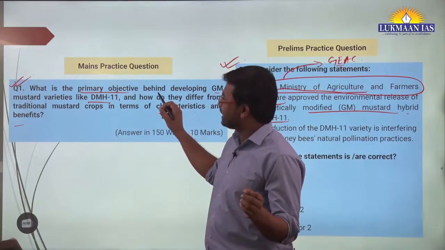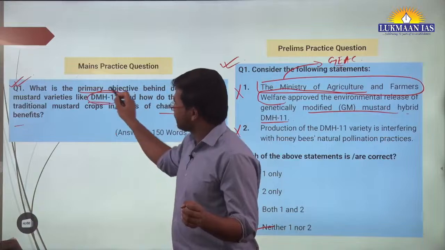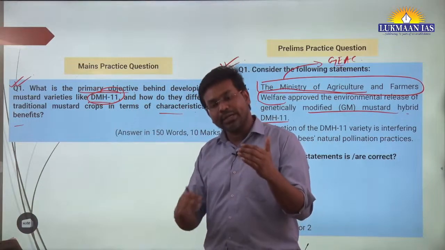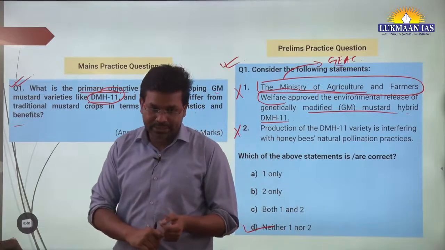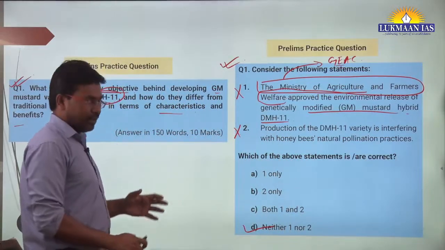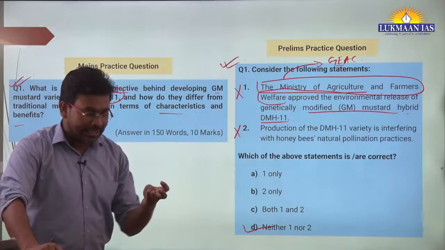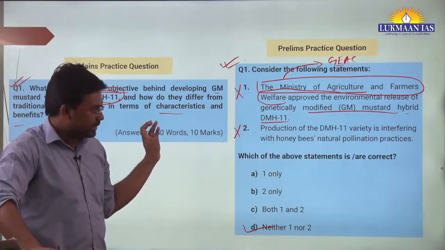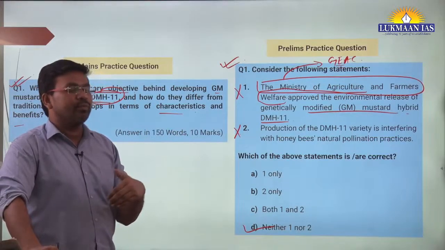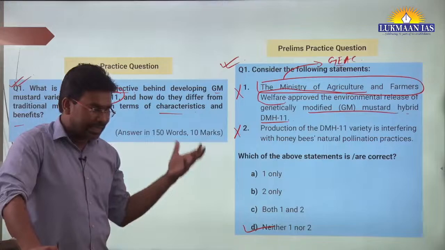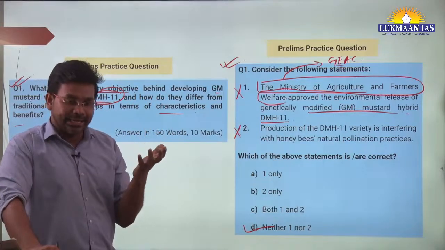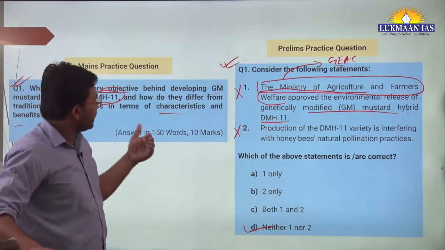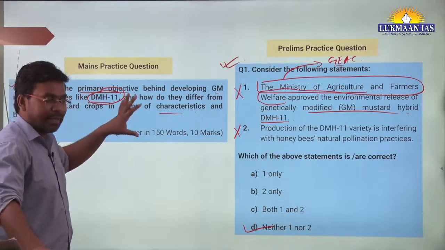One of the objectives is making them pest resistant. Second is food security, because it leads to an increase in yield. So increase in yield would be one of the objectives. Apart from this, there are many such objectives.